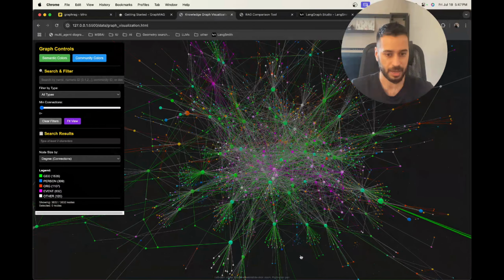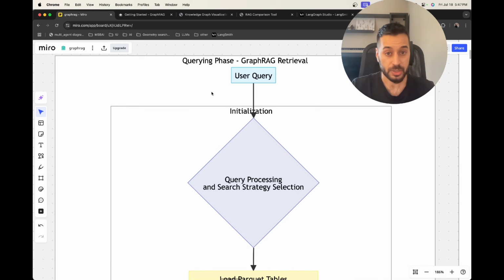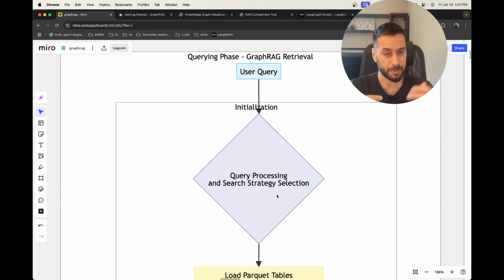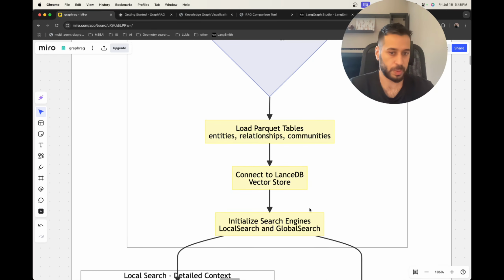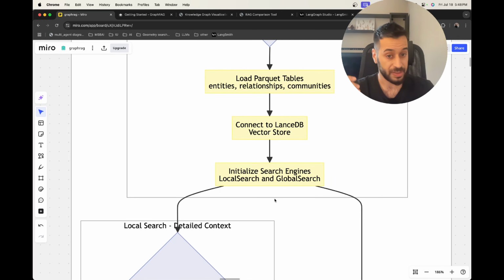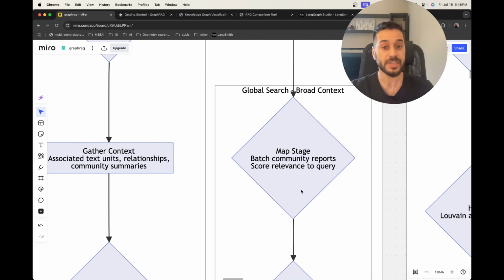Next, how do we actually query and build context using this graph? First, the user query comes, and during initialization, we do query processing. We might also need to create a vector from the query itself, and we select the search strategy. Here we will see two main search strategies. First, we load the tables and the vector database of the community summaries and the entities and so on. The first strategy is the global search, which is for global concepts about the dataset.